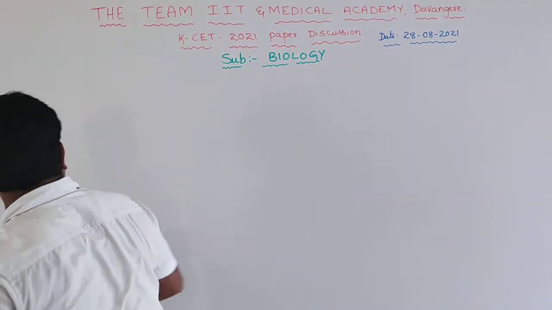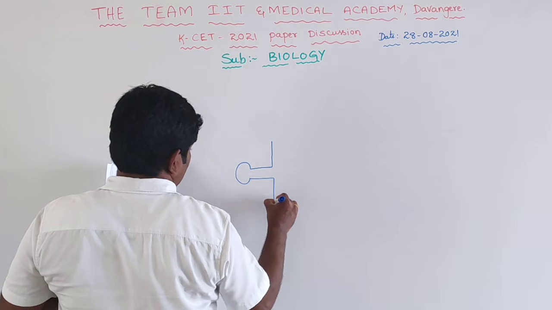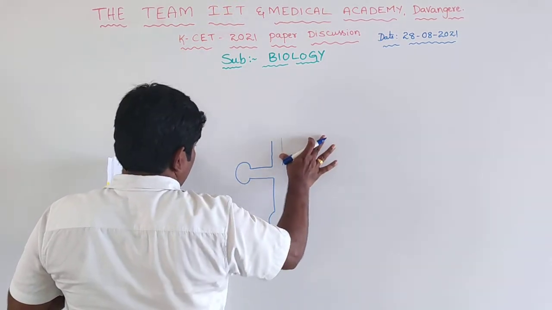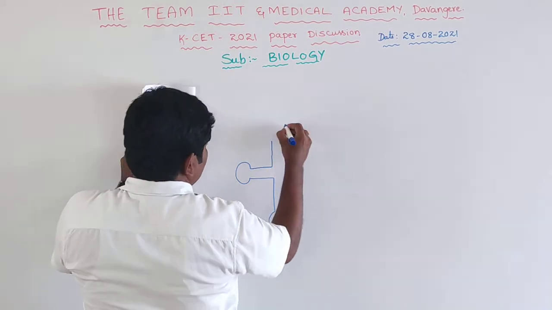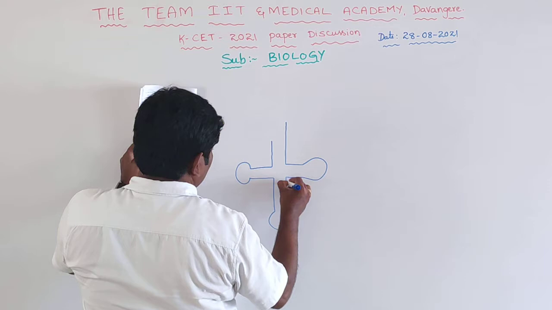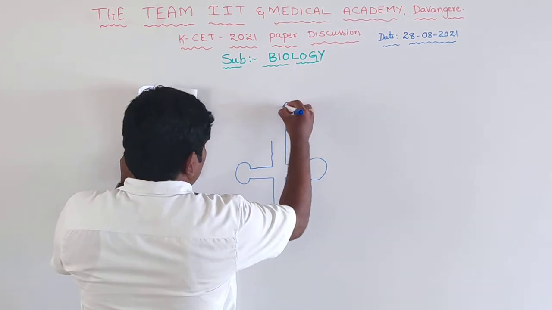a tRNA. If you see, this is the structure of tRNA. Clear? So this is the anticodon binding loop, and this is the amino acid.